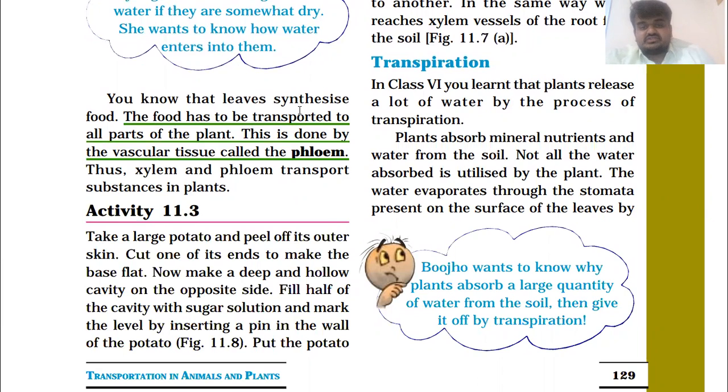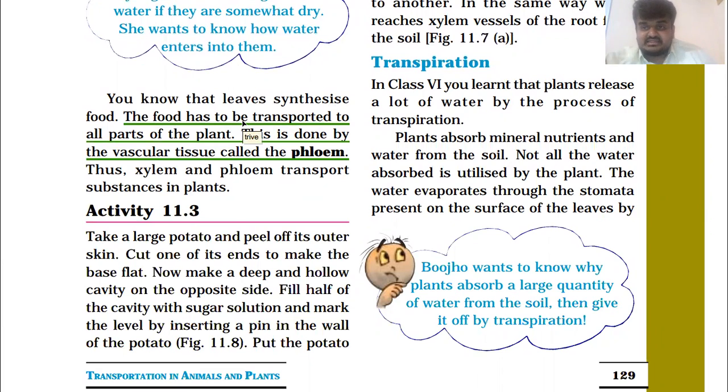You know that leaves synthesize food, and the food has to be transported to all parts of the plant. Simply, this is done by the vascular tissue called phloem. This is one more definition.